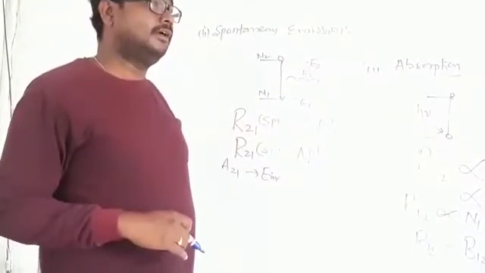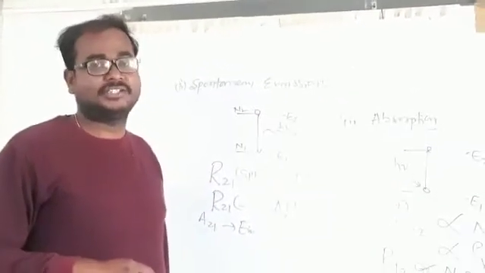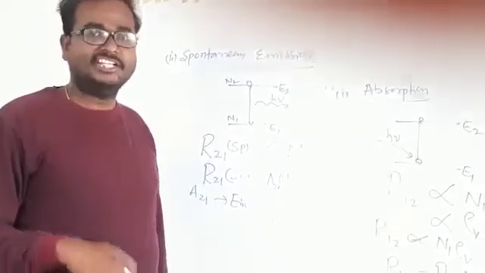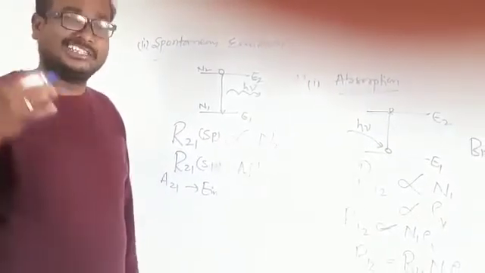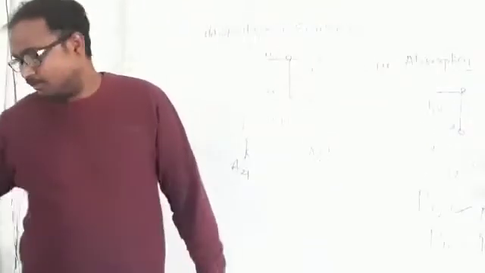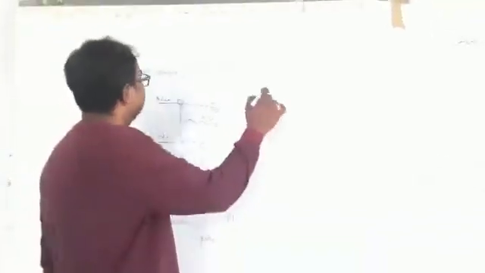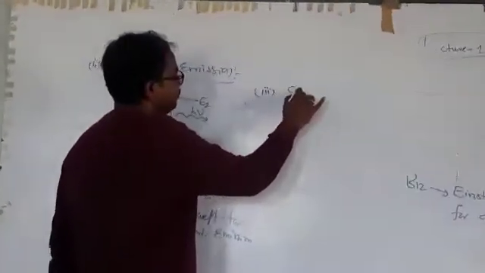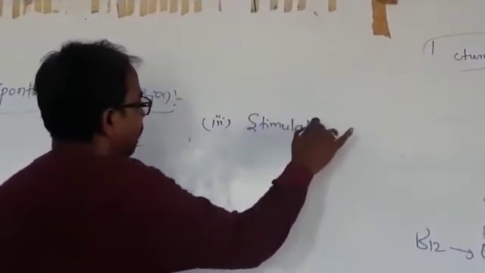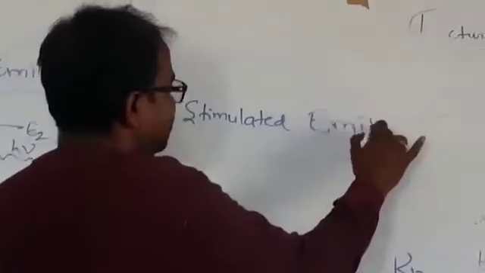But after 1911, Einstein proved that in addition to spontaneous emission, there exists another emission. That emission is known as stimulated emission. Now let us discuss what stimulated emission is.